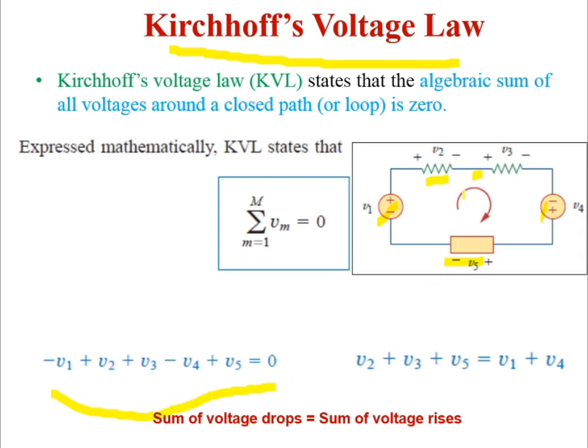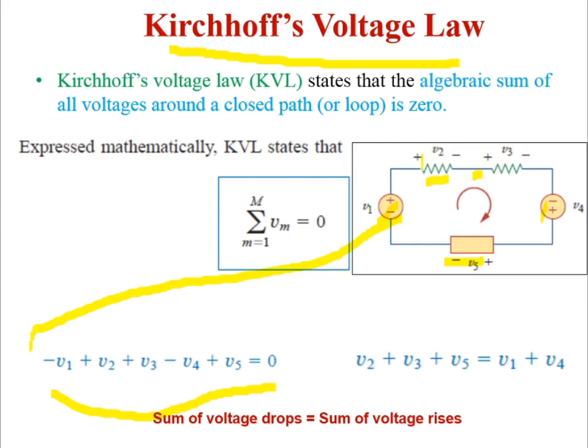It is assumed to be clockwise. This direction is also up to you, whether you take clockwise or anti-clockwise. It's up to your assumption. So you can follow the clockwise. The voltage, first it is entering at a minus, so minus.